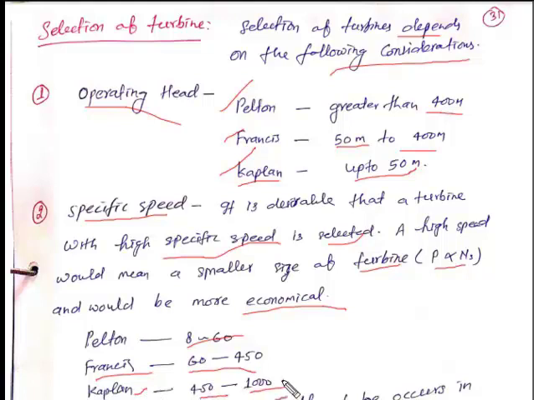On this basis we could say we should always select the Kaplan turbine, but the first criterion is the availability of operating head. Then, for the highest specific speed turbine, the range of specific speed is given, and on this basis we select the more economical turbine.